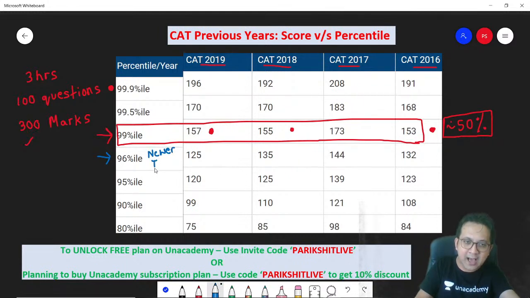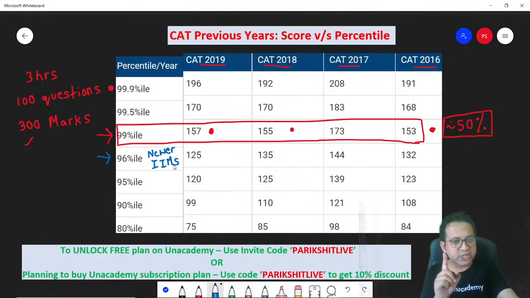A lot of the newer IIMs, you will get calls. I am talking about the general category. Reserve category cutoffs are lesser than this. 125, 135 and 132. Right? Look at this.